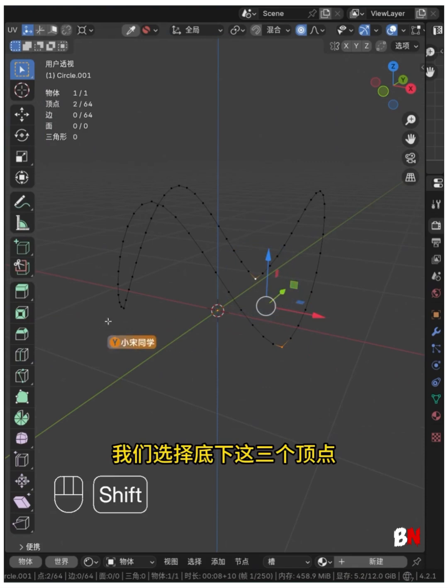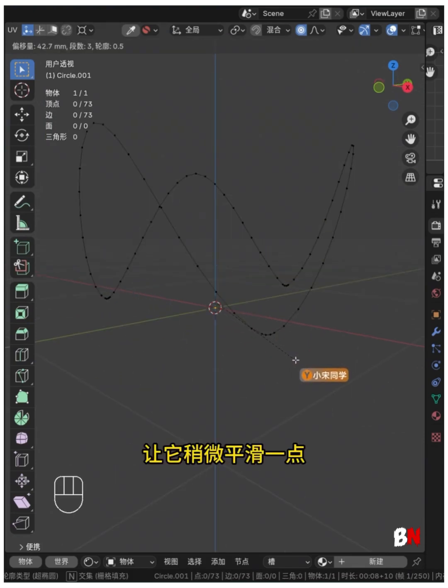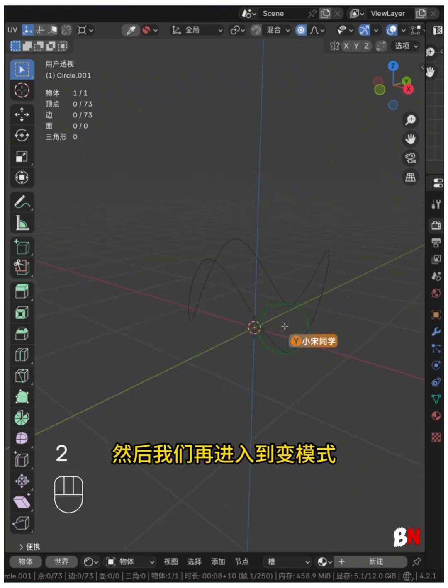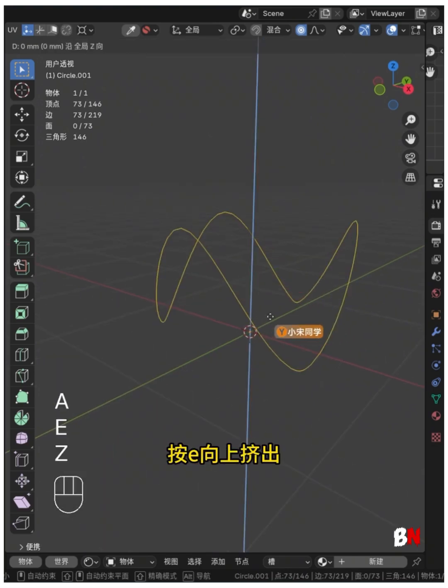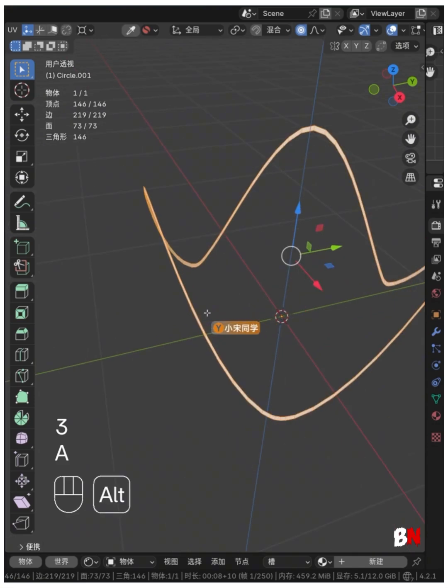We select the 3 vertices at the bottom, press Ctrl Shift B to add a bevel to the vertices, making them a bit smoother. Then we enter edit mode again, select all edges and extrude upwards slightly to add some thickness. Next we enter face mode and select 4 faces. Press E to extrude in the opposite direction.